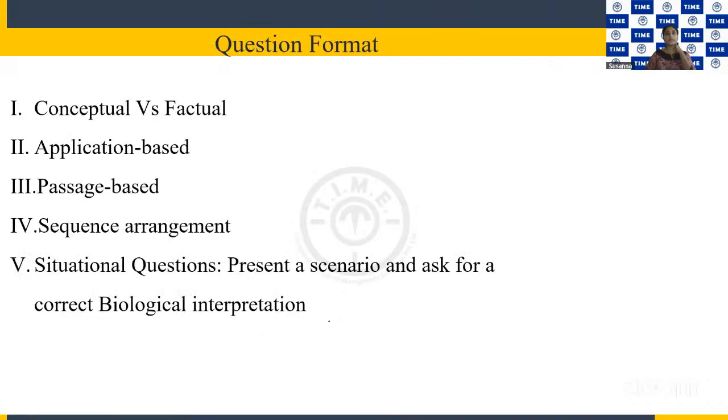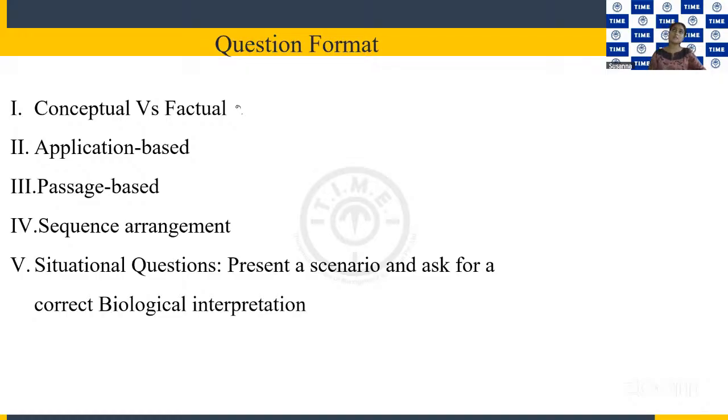Now let's look into the question format. How is the question being asked? What is the nature of questions? So we have conceptual versus factual questions. What are conceptual and factual questions? Conceptual questions will be based on some concept, so you should have a clear idea about the concept. Concept clarity is very important.